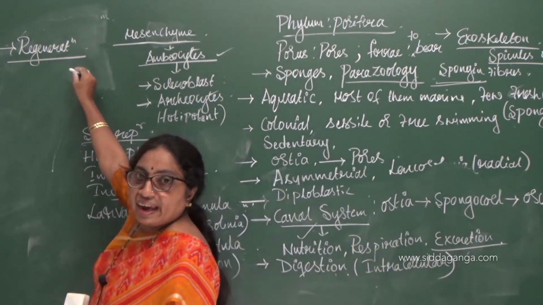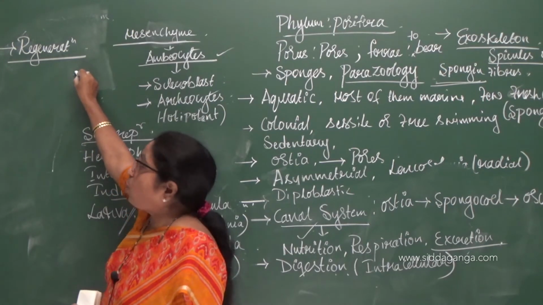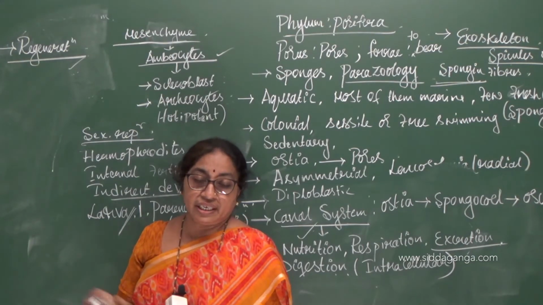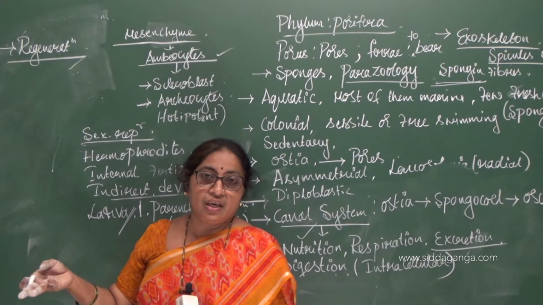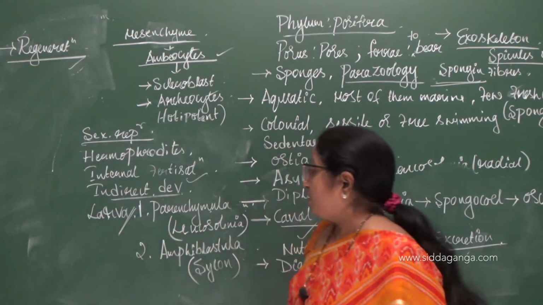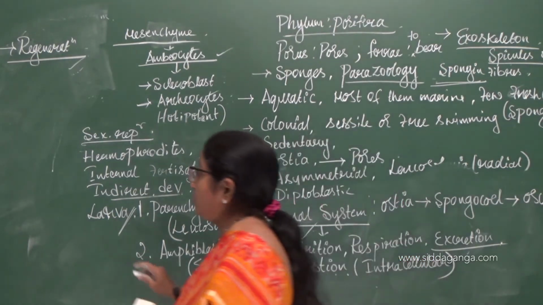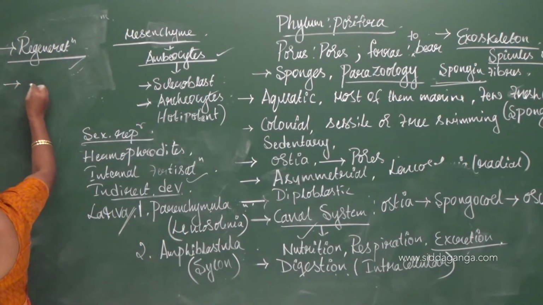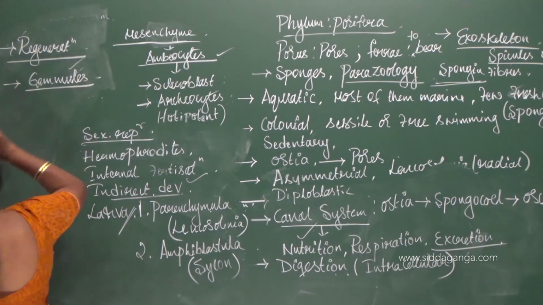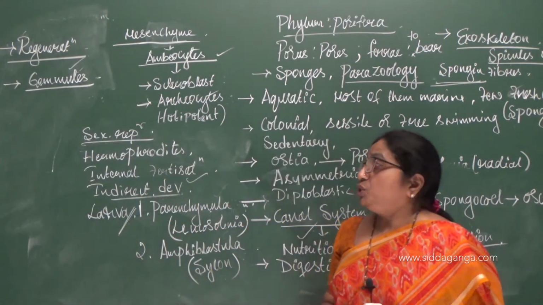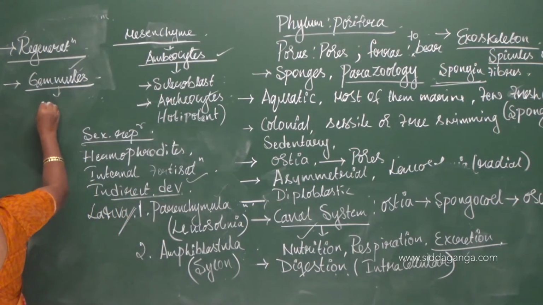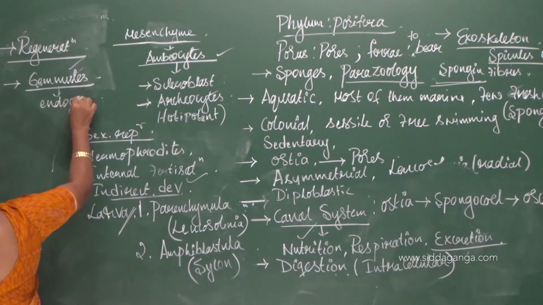That phenomenon is called regeneration, and the capacity is very high. That is, it can produce the lost parts. And finally, another unique character of poriferans is called Gemmules. What are these Gemmules? Gemmules are some stony-like structures which consist of endogenous buds.